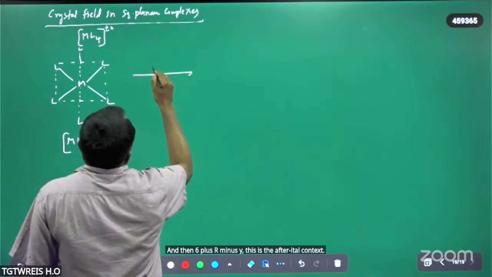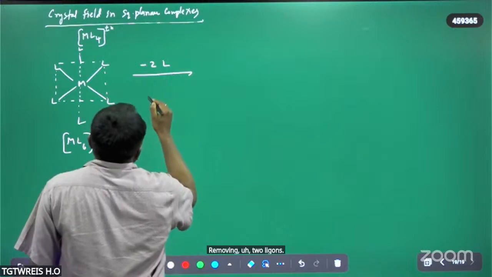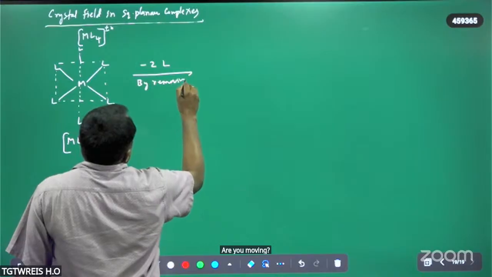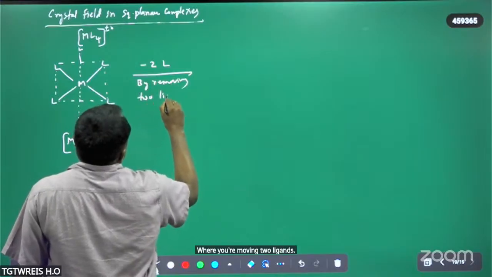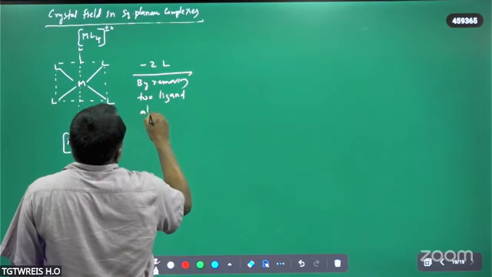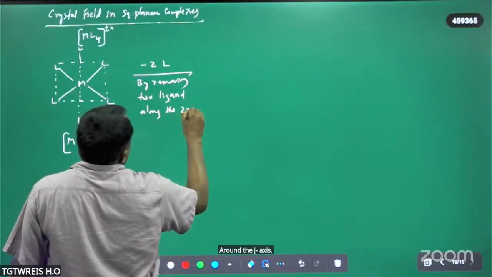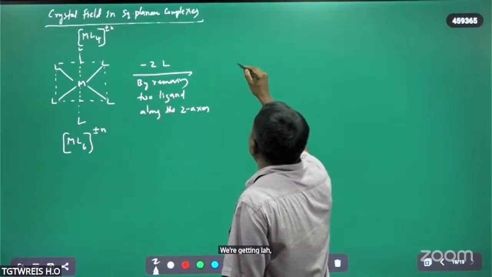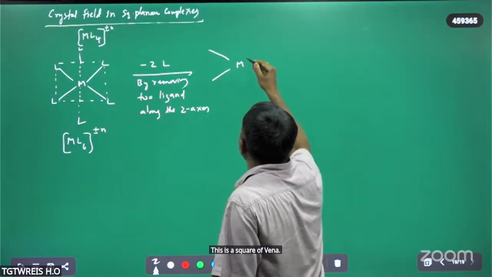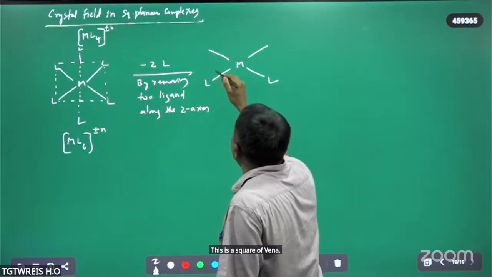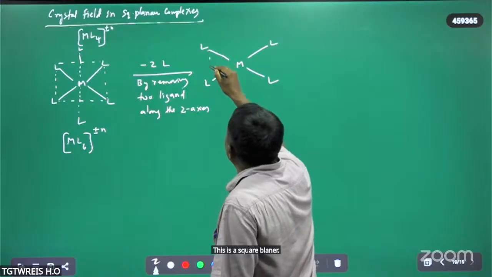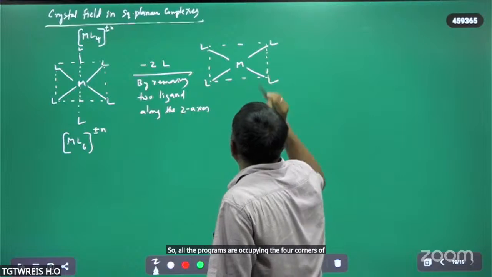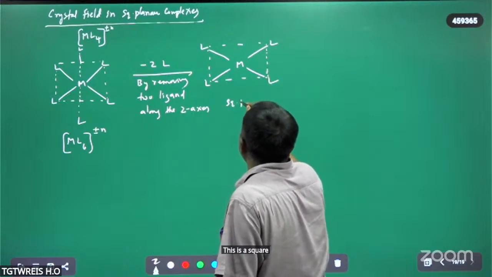By removing 2 ligands along the z-axis, we are getting the square planar. This is the square planar. So all the 4 ligands are occupying the 4 corners of the square. This is the square planar.